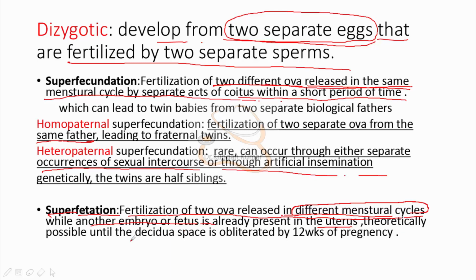It is theoretically possible until the decidual space is obliterated by 12 weeks of pregnancy. Try to differentiate these two terms, superfecundation and superfetation. In superfecundation, you can see two different ova released in the same menstrual cycle, but in superfetation, you can see ova released in different menstrual cycles.